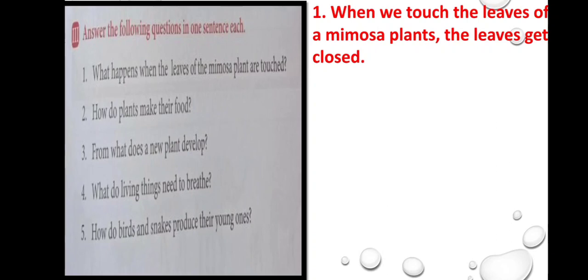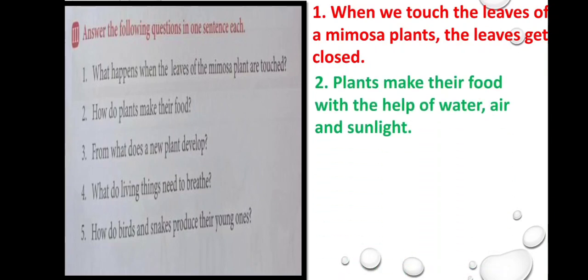And second question, how do plants make their food? Yes, they make their food by using air, water and sunlight. So how will we write that? Plants make their food with the help of water, air and sunlight. Okay? So how do the plants make their food? Yes, plants make their food by using water, air and sunlight.